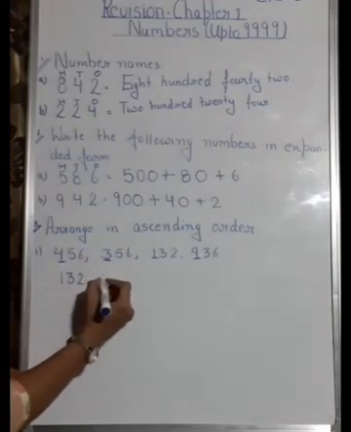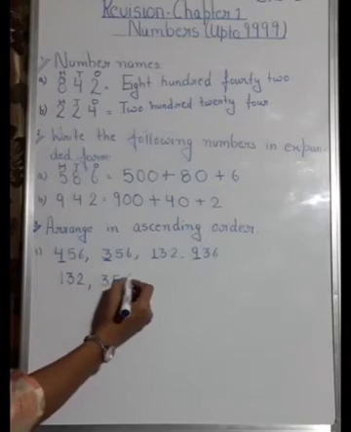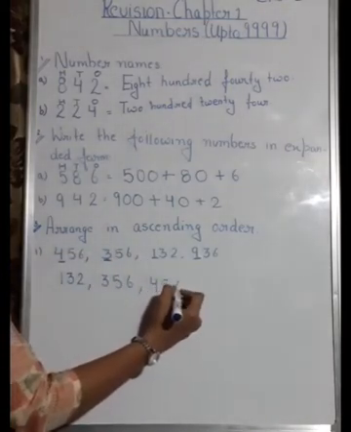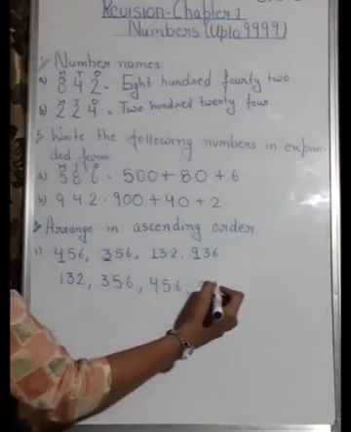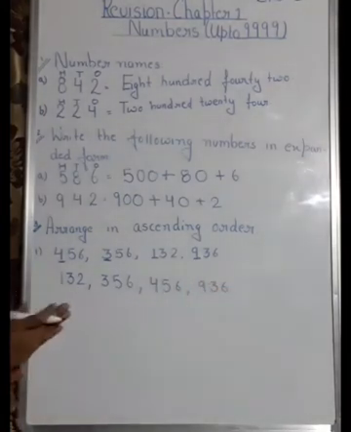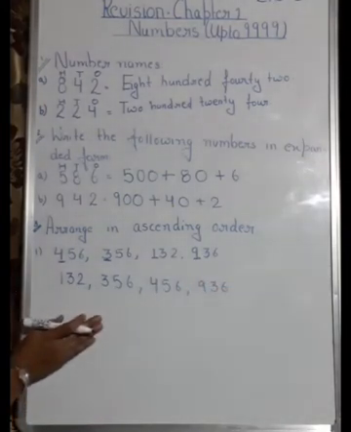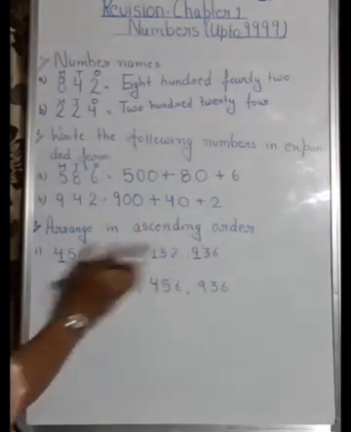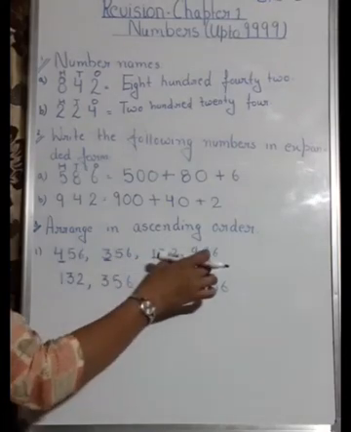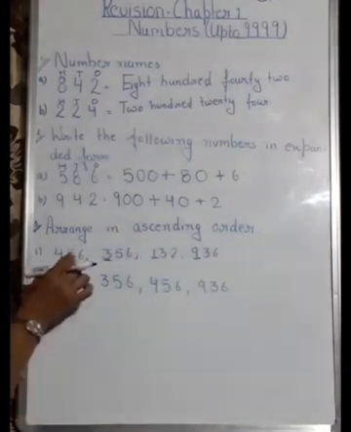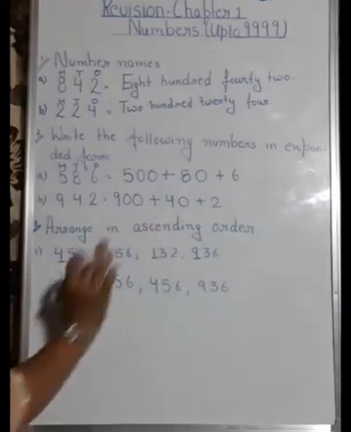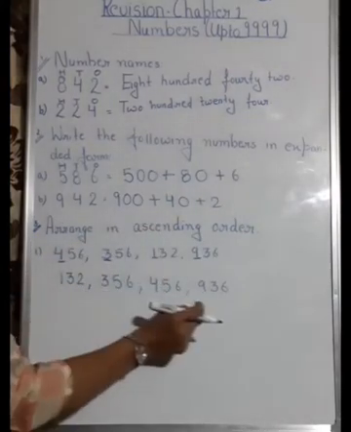Next is your 3. So you will write 356. Then you have 4. So 456. And the last one is your 936. This is the way of arranging them in ascending order. And suppose you have to arrange them in descending order, same, first you have to compare the highest places, and then you have to write down from bigger to smaller. Okay, descending means from greater to smaller.